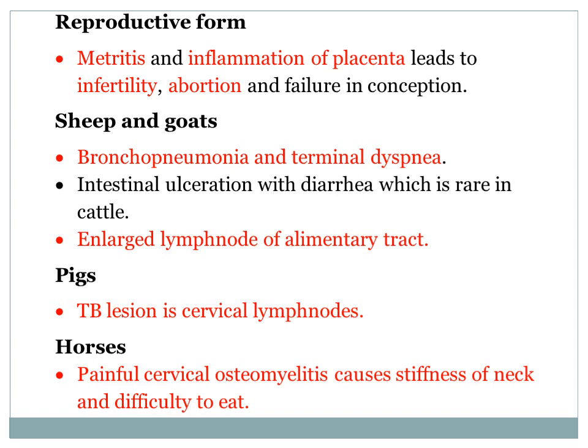In pigs, the tuberculous lesion is in the cervical lymph node. In horses, there is painful cervical osteomyelitis, which causes pain in the neck, stiffness of the neck, and the animal finds difficulty in bending the neck. That's why there is difficulty of eating in horses.